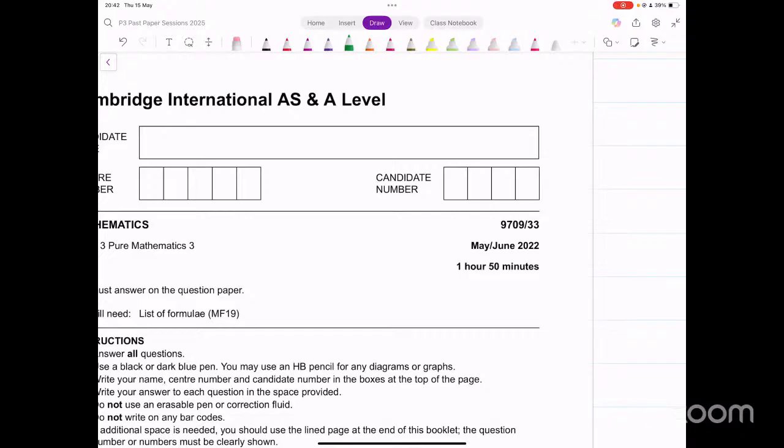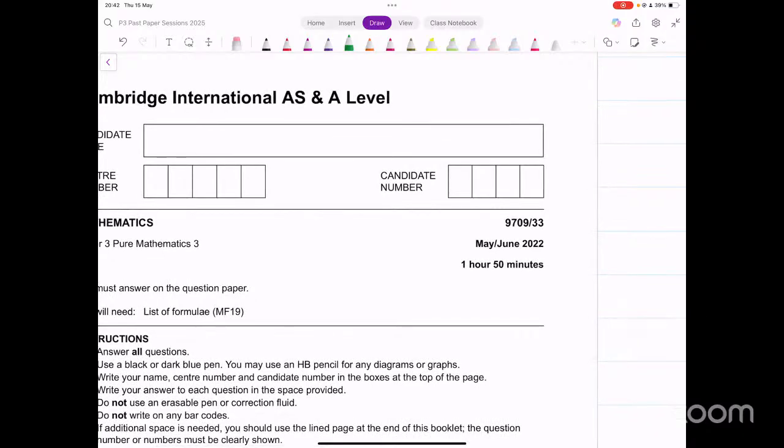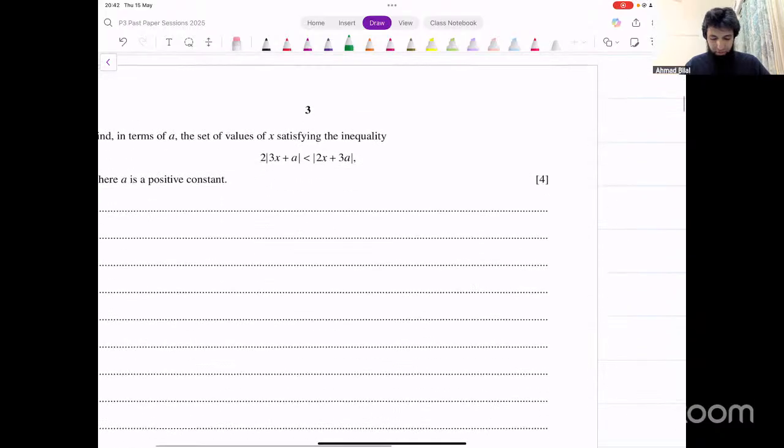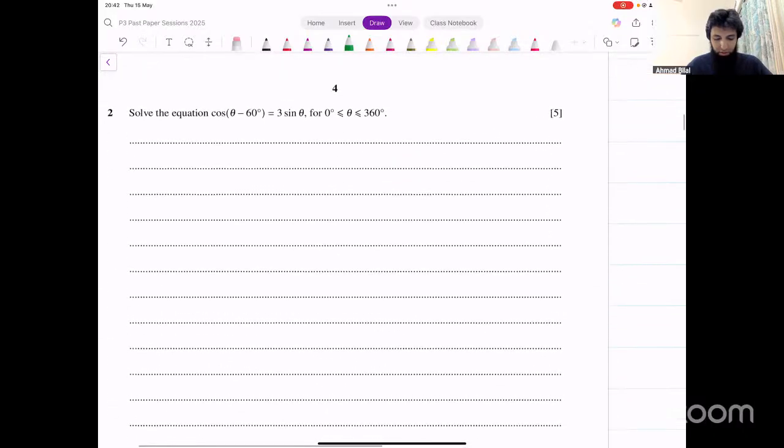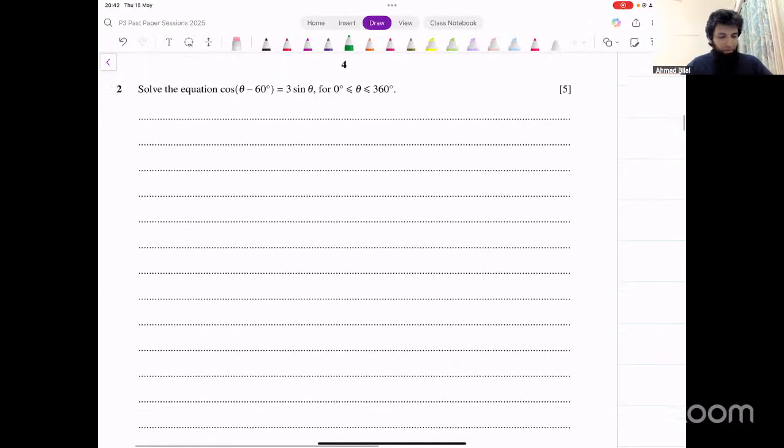Okay, let's resume and look at this next paper now. June 2022, paper 3, variant 3. Let's do this now. Okay, so let's have a look at some questions from this paper. Question number 1, that's just modulus. It's in terms of a. You can do that. Question 2 is just a trigonometric equation. We just apply the compound angle identity on this.